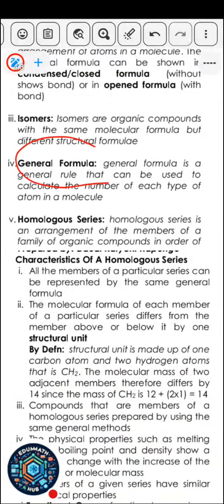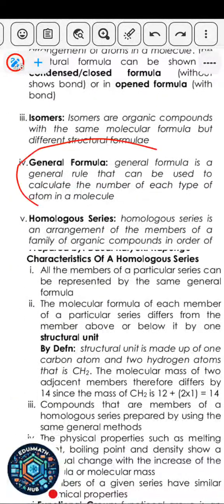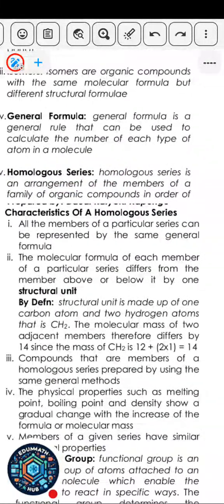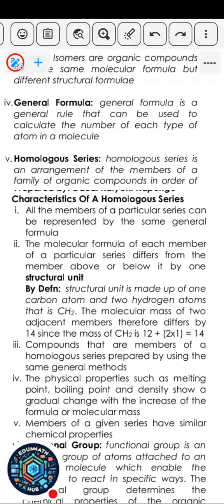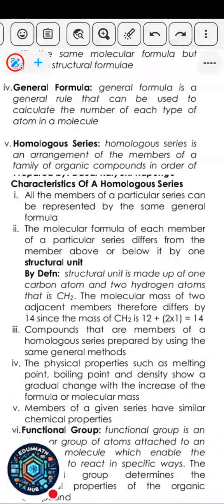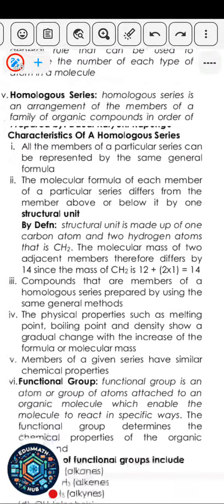The next one is general formula. General formula is a formula that can help you to get the formula of any organic molecule as far as you know the family it belongs to. That family is what is called the homologous series. Now the homologous series is an arrangement of members of a family of organic compounds in order. The first homologous series, which is very common, which everybody knows, students like talking about, is the alkane. You're going to get there. But for now, you need to know the characteristic of the homologous series. All the members of a particular series can be represented by the same general formula.